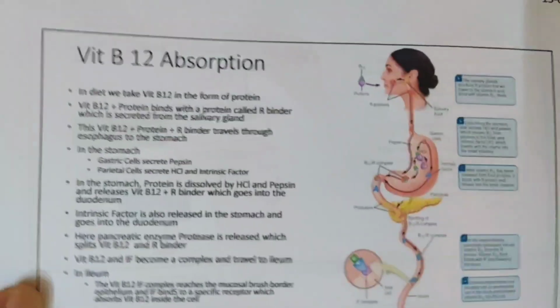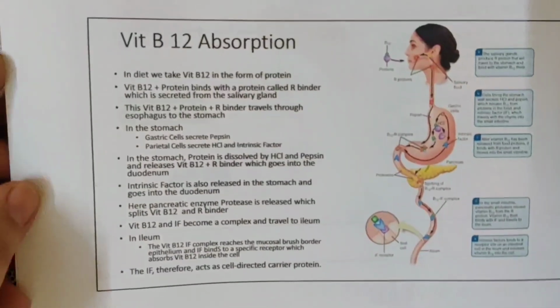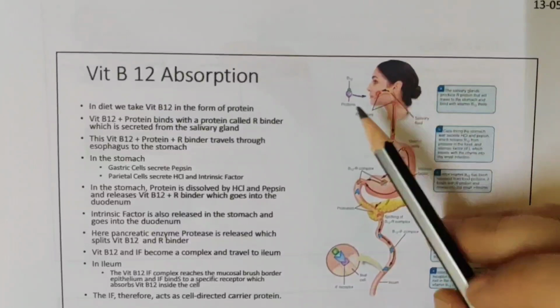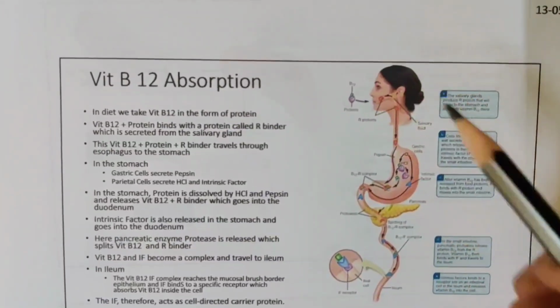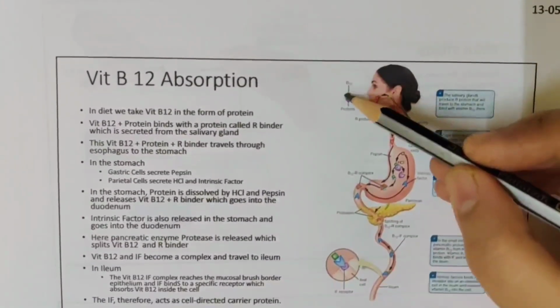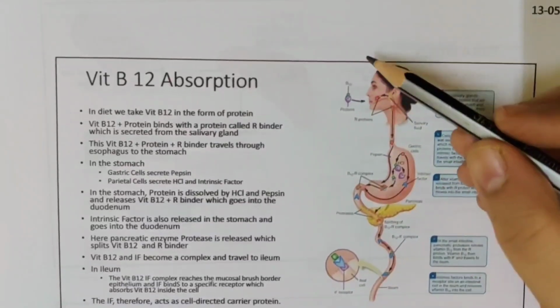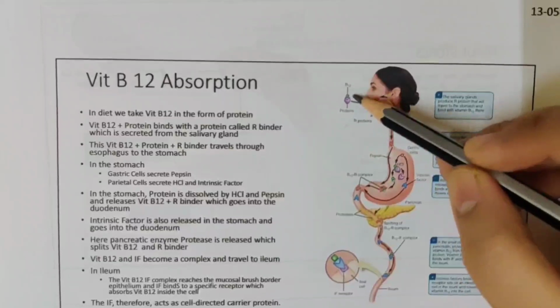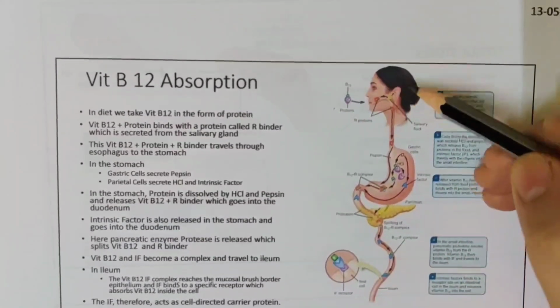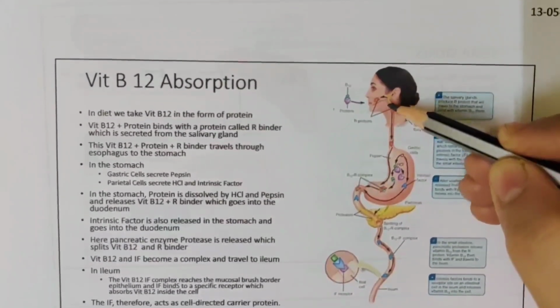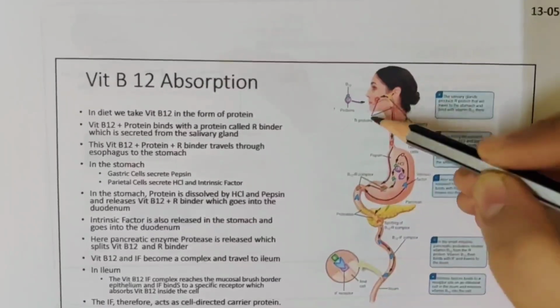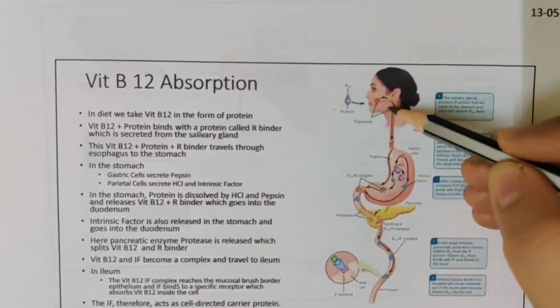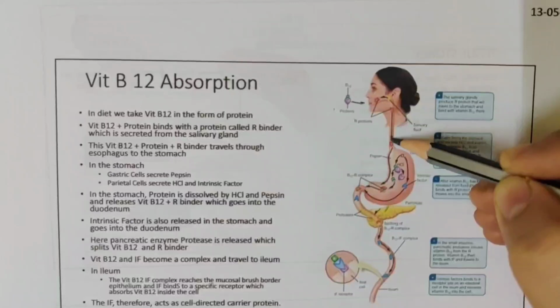Now coming to vitamin B12 absorption. How is vitamin B12 absorbed? When you take vitamin B12 in diet, it is always along with a protein. You don't take direct vitamin B12. For example, you're taking a piece of liver. In that piece of liver you have vitamin B12. When you eat it, your salivary gland will release a protein known as R binder. This R binder protein and vitamin B12, along with the protein, will go into the stomach.